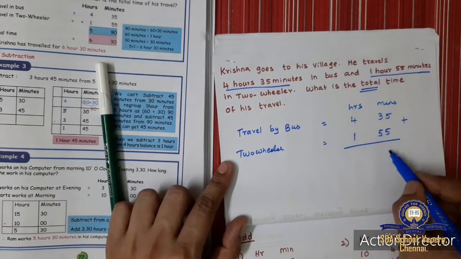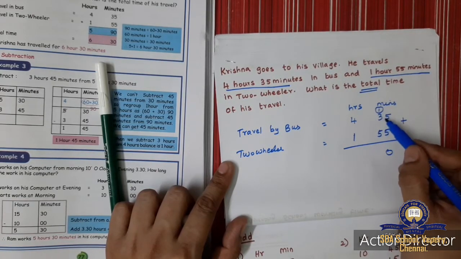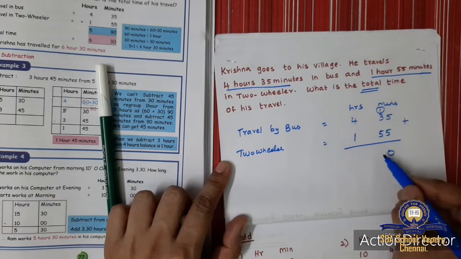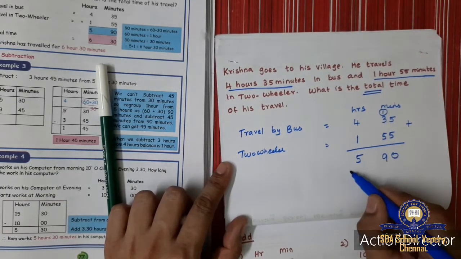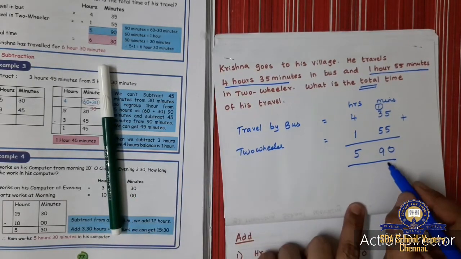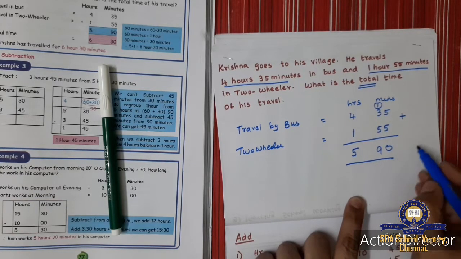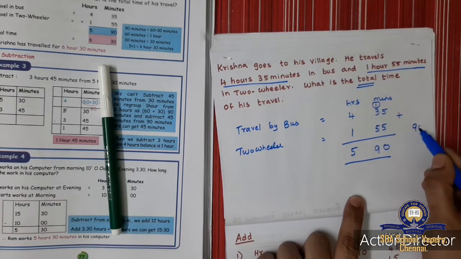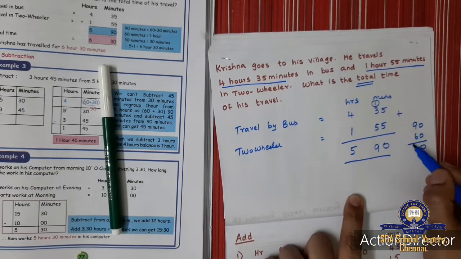5 plus 5 is 10, 1 carry. So 5 plus 3 is 8, plus 1 is 9. 4 plus 1 is 5. So I got the answer 5 hours 90 minutes. This 90 minutes is greater than 59. So what do we have to do? I am going to subtract 60 from 90. What is that? 9 minus 6 is 3.